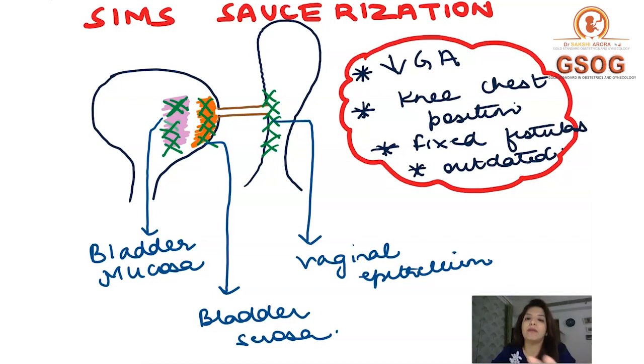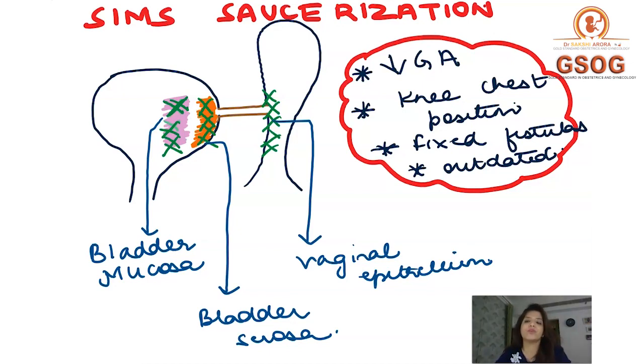Now, in a bladder, you know that from inside to outside, the layers of the bladder are the bladder mucosa, then the muscle layer, and then the serosa. Right? So what you do in Sims saucerization is you have to block this passage. I am going to block this passage from the bladder side and from the vaginal side. So I am going to give circumferential stitches on the bladder mucosa first.